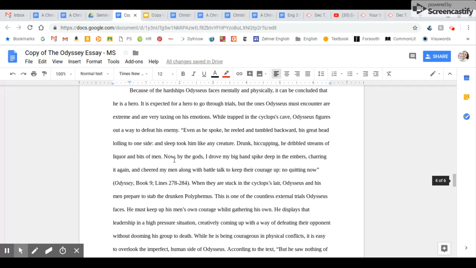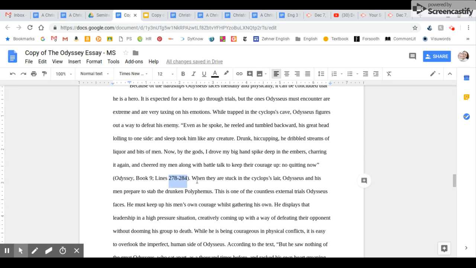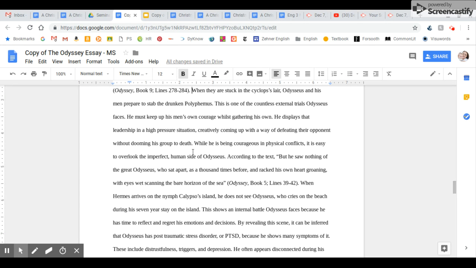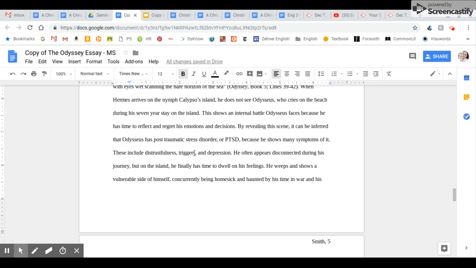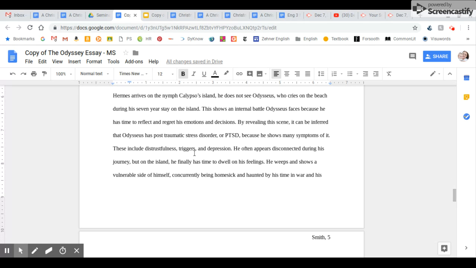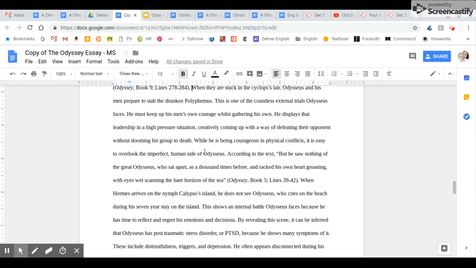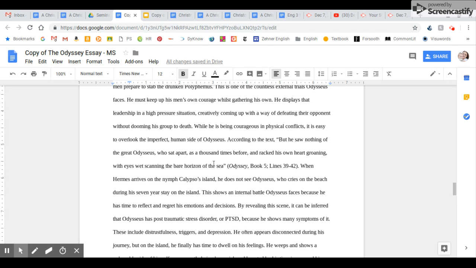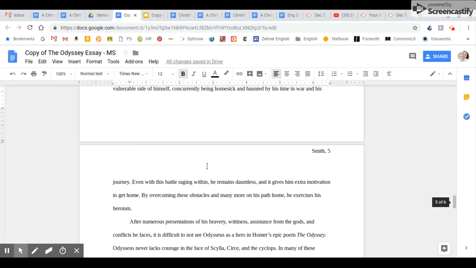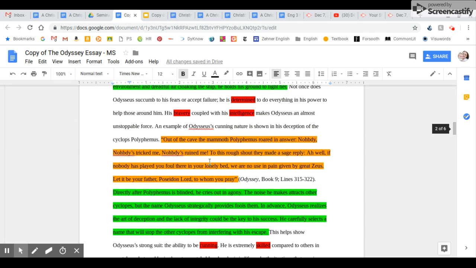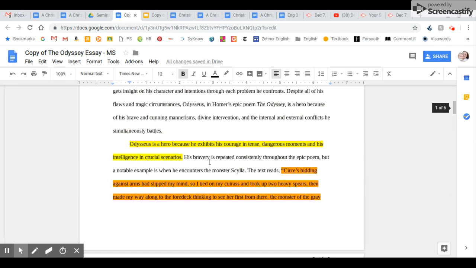All of the quotes have an introduction. All of the quotes have a clear citation. All of them have summary and then analysis. And this is what really needs to be in the body of your essay. You want to make sure that all of your quotes are thoroughly explained and then go into the analysis. That just helps for the context of the paper for the reader. So hopefully that helps you to see that spelled out a little bit more for you.